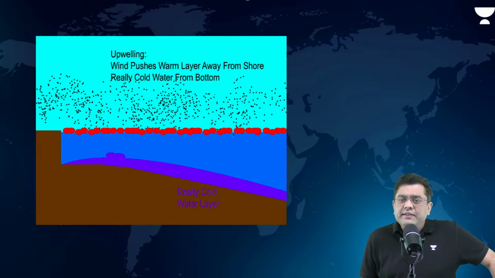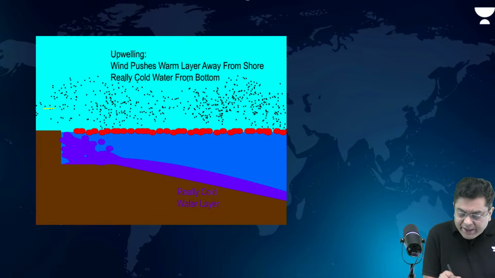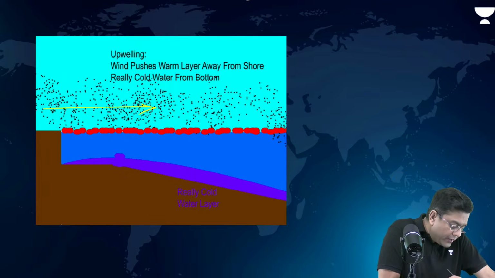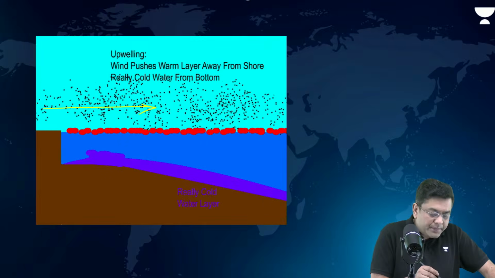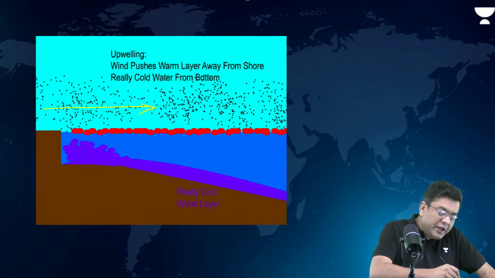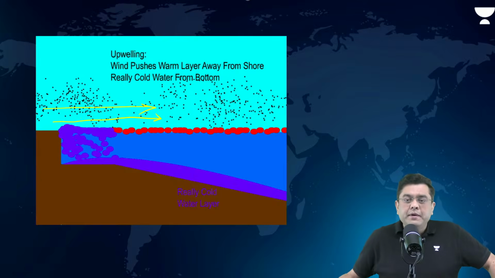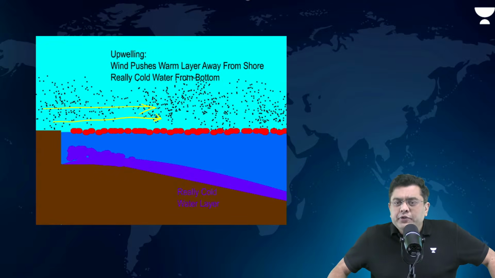Imagine you have the offshore winds in this animation. Offshore winds will basically drag the surface water along with them. The warm surface water is dragged away, which means what?